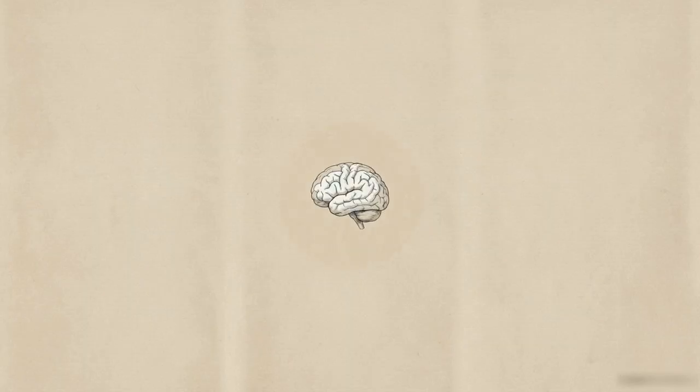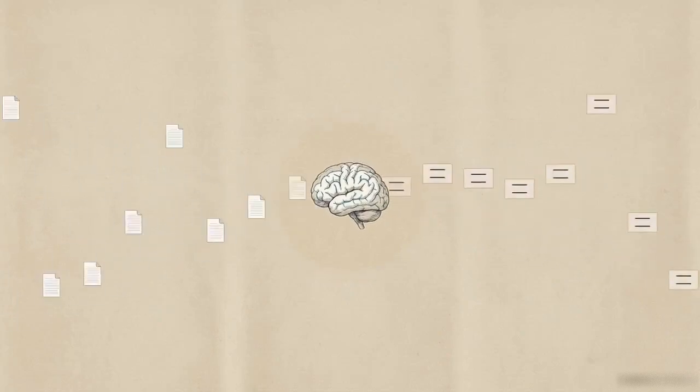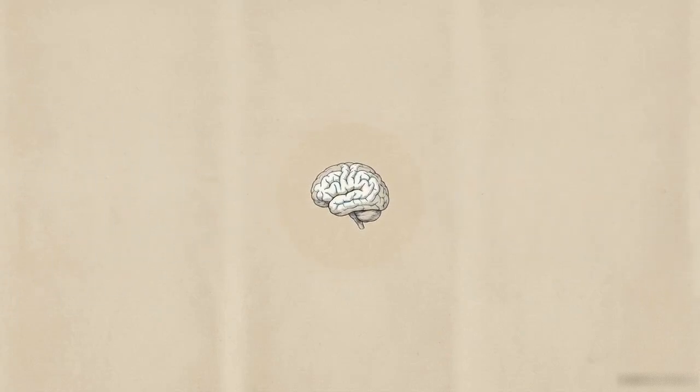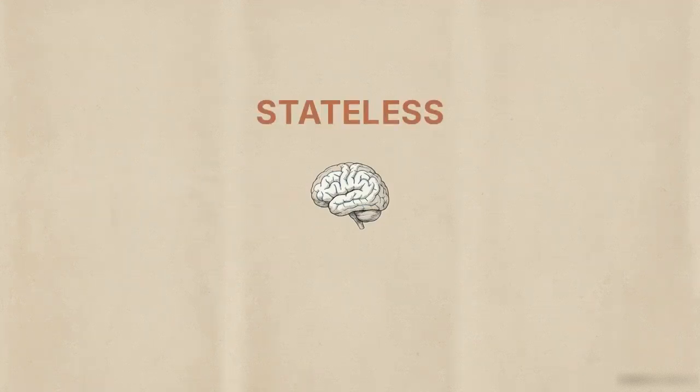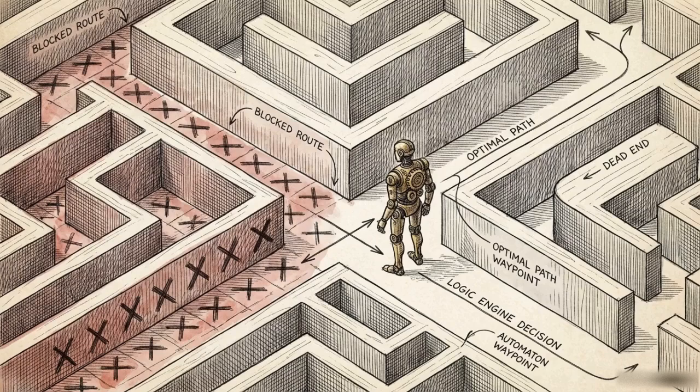A large language model, or LLM, is an AI system trained on vast amounts of text to predict and generate human-like language. An LLM operates strictly on request and response. Meanwhile, a simple non-player character in a video game that navigates a maze and remembers dead ends actually possesses agency.